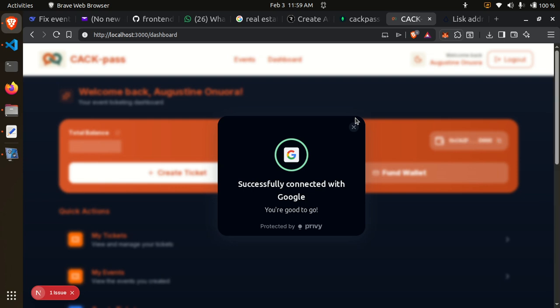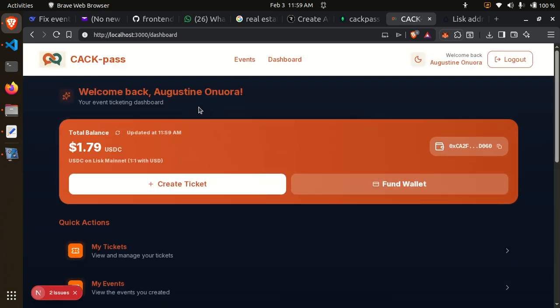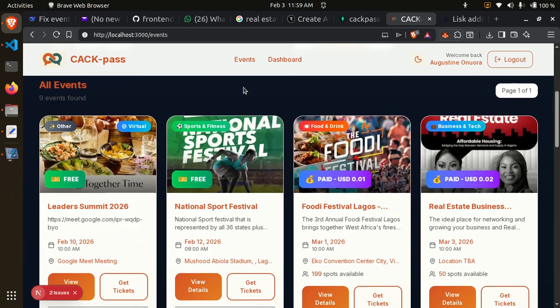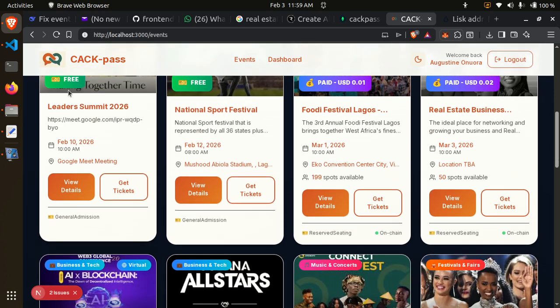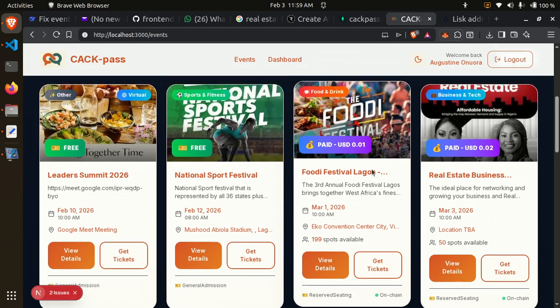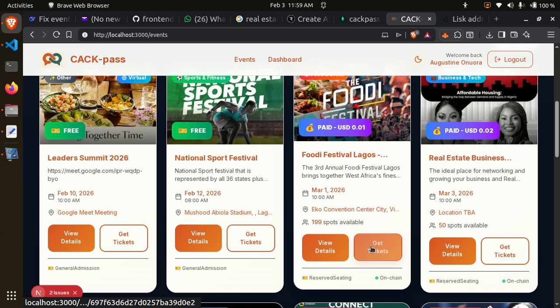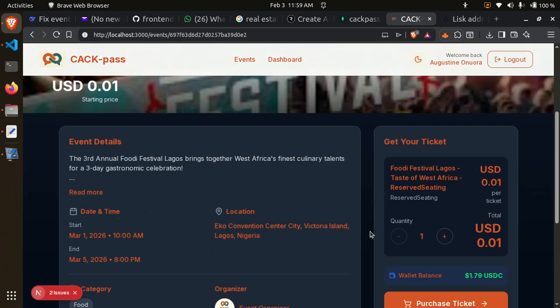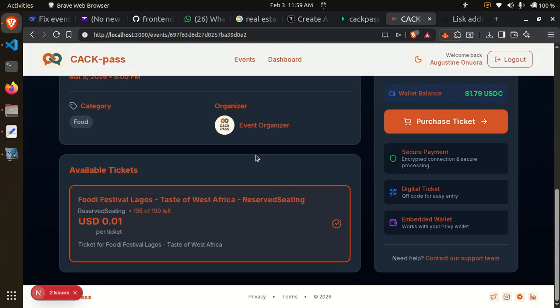So it checks and locks me in successfully. So I go to events. When I get to events, I can see events now, free and paid events. So maybe I can decide to get this ticket, Foodie. You can now see the event is telling me the available tickets.